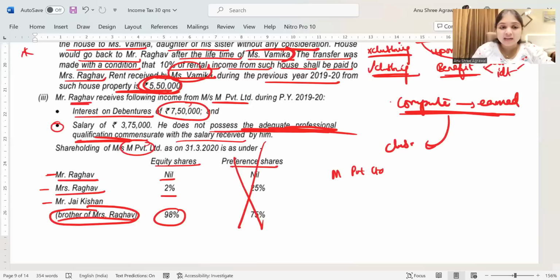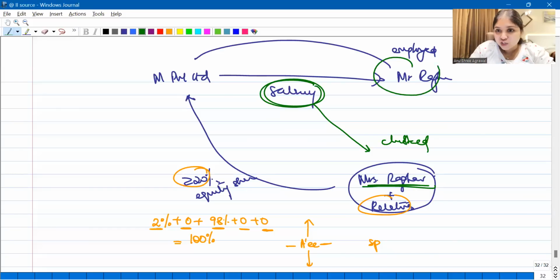So whatever is the salary income of Mr. Raghav, how much is his salary income? 3,75,000 minus 50,000 standard deduction, guys. You will first do the computation in his hands. His salary income is 3,75,000 minus 50,000 standard deduction, which is going to be 3,25,000. I will first compute in his hands.